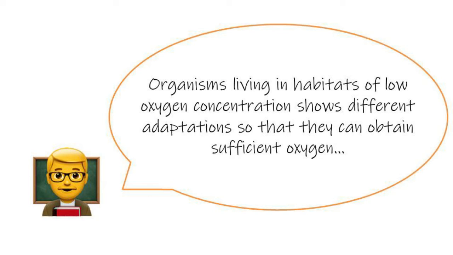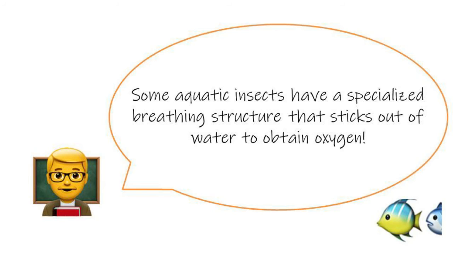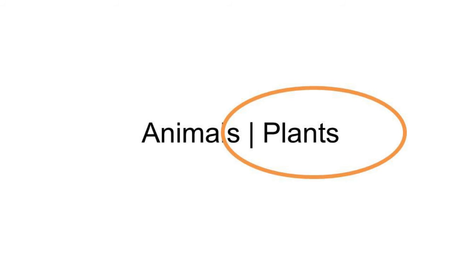Organisms living in habitats of low oxygen concentration show different adaptations so that they can obtain sufficient oxygen. Oxygen concentration affects animals. Some aquatic insects have a specialized breathing structure that sticks out of the water to obtain oxygen from the air. Oxygen also affects plants.